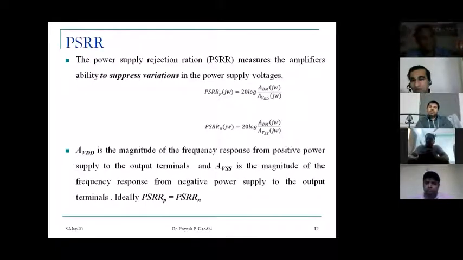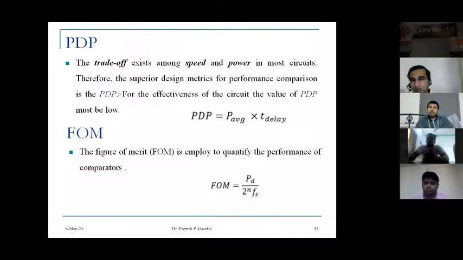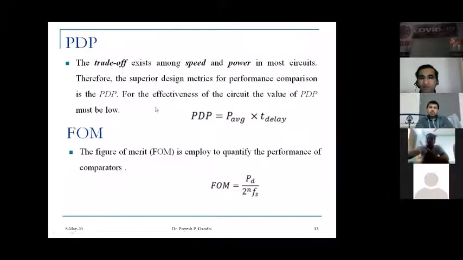Now, the most important factor as far as any electronics is concerned is the power delay product and the figure of merit. The trade-off exists between speed and power. We cannot achieve both things at the same time, or you can say we cannot optimize both. Therefore, the superior design metric for performance comparison is the PDP. For the effectiveness of the circuit, the value of PDP must be low.